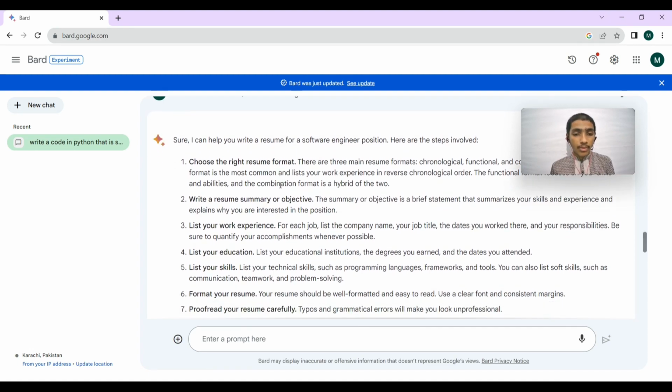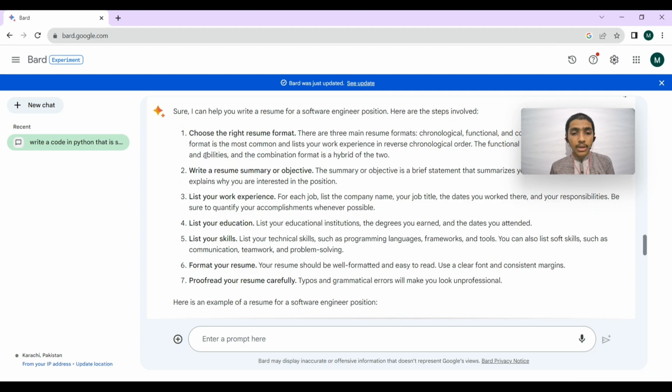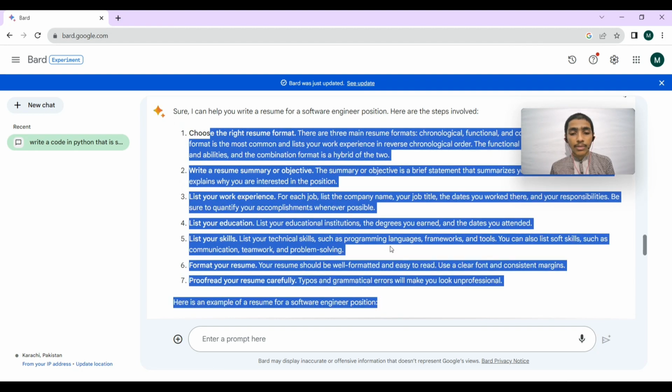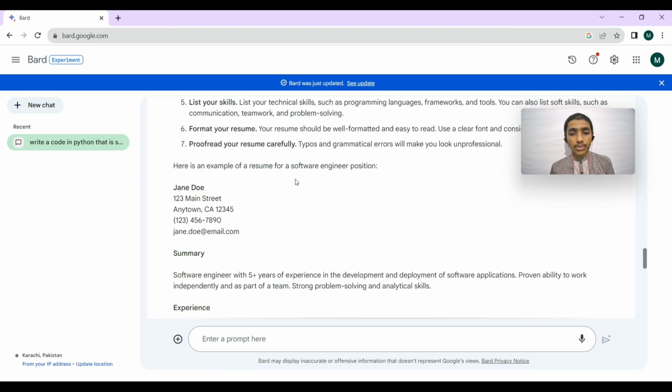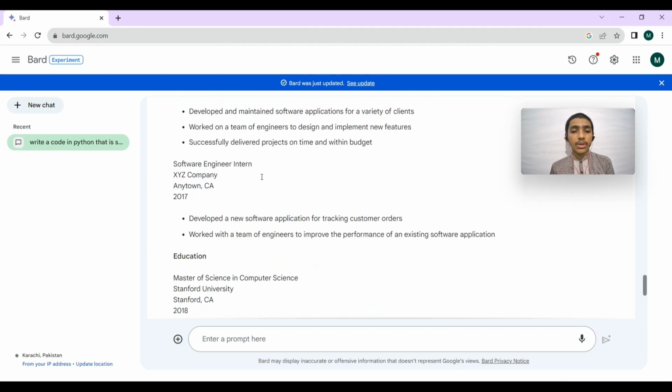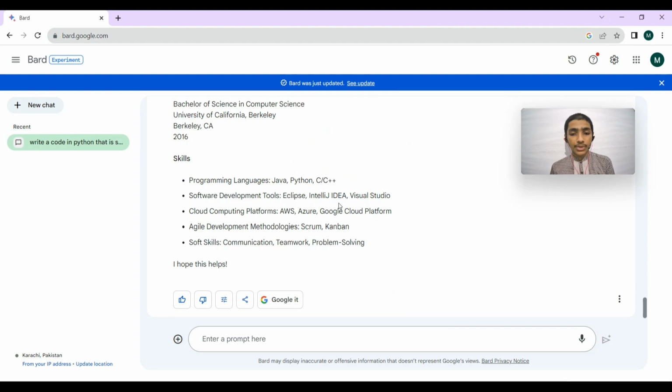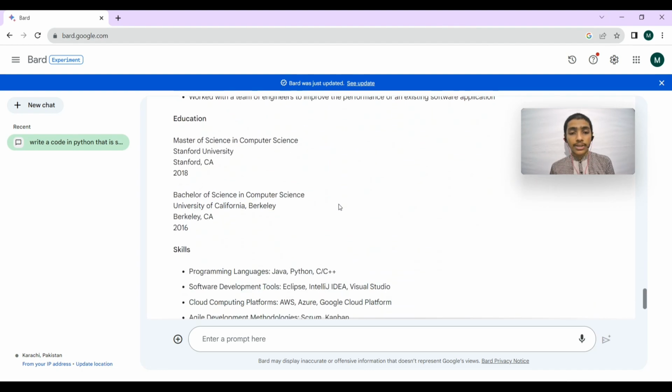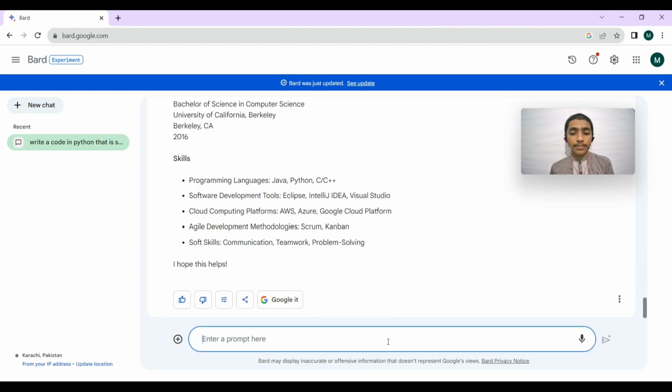Choose the resume format. Write a resume. It has given all the information on how to make a resume for yourself, if you are a software engineer, how to write a resume. Okay, it has given us the whole format.